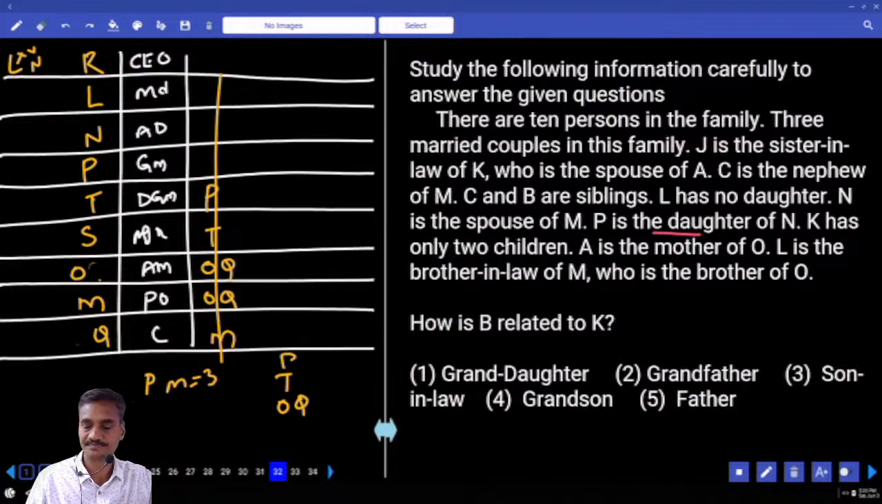The next one, 32 onwards, it is based on blood relations. 32 to 34, blood relations. Now here in this, there are 10 persons in a family, and out of which there are 3 married